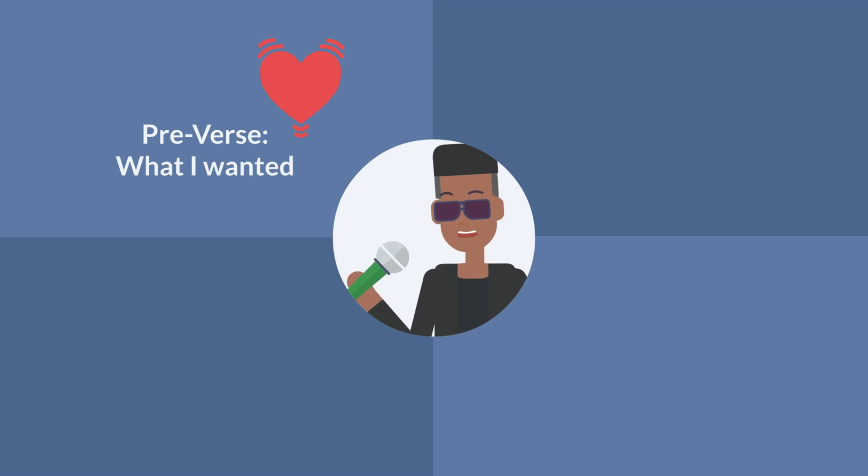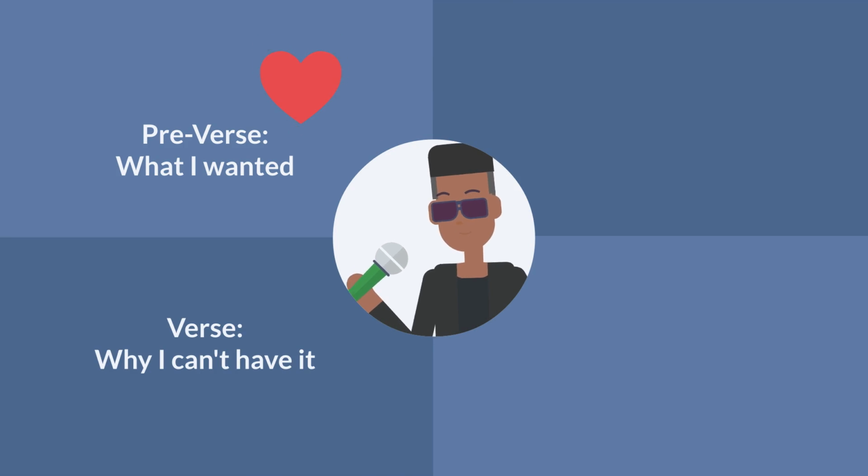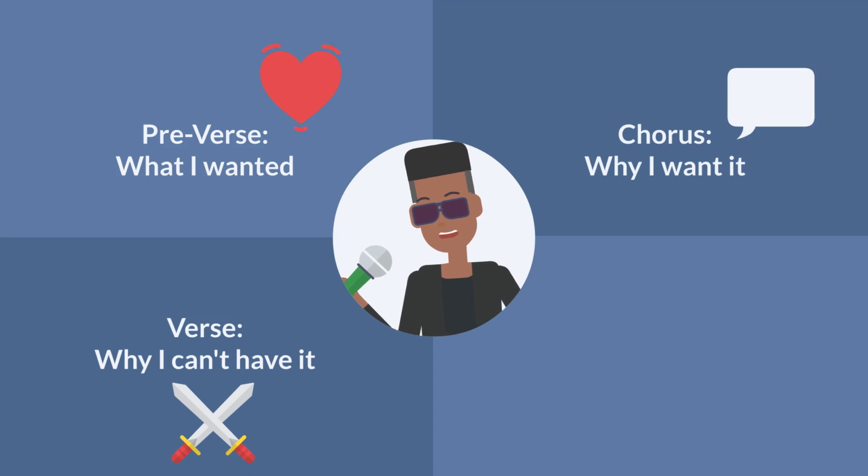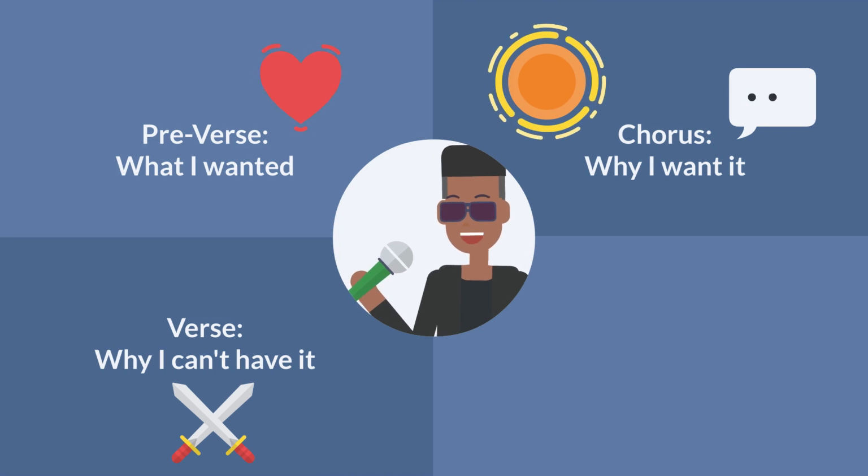So we have the pre-verse. On it, we can start by talking about what I wanted. Then on the verse part, we can talk about why I can't have it, the clash against reality. Then we have the chorus. On it, we can talk about why I want it. What would it be like to have it?